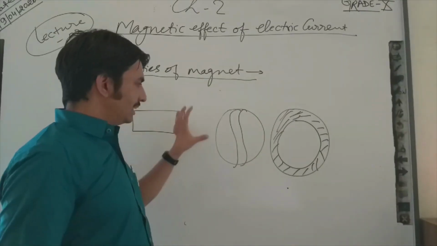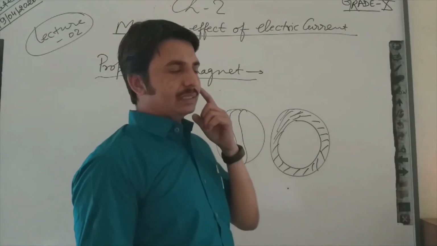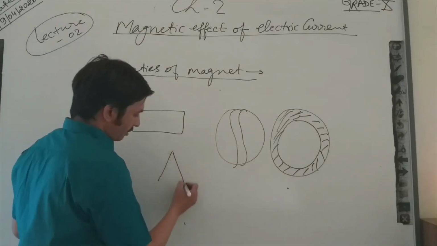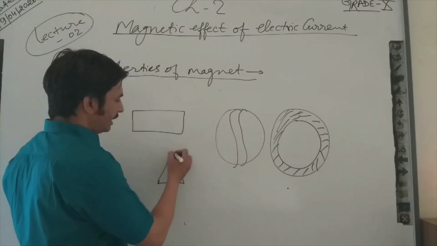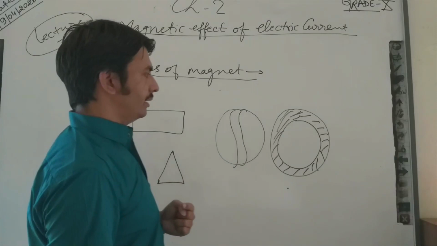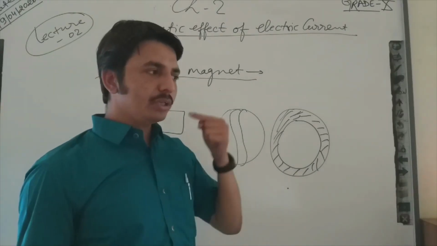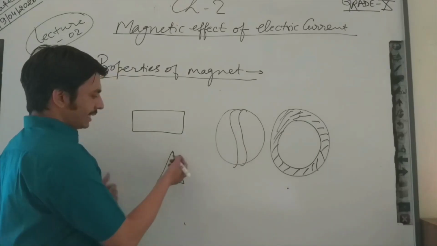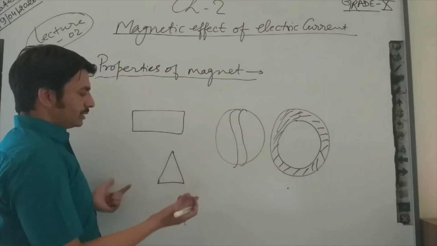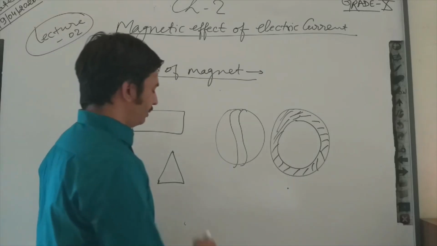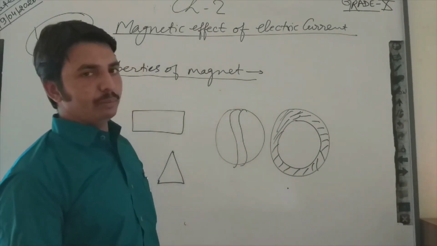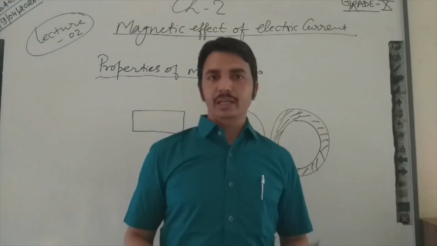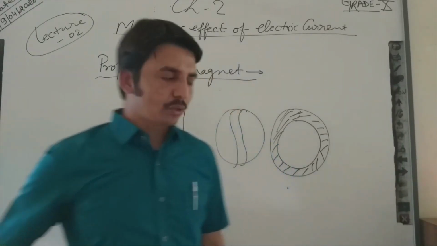So these ends of the magnet are decided during their manufacturing, and this method of deciding their south end and north end, or their current direction, is known as charging of the magnet. Like that, if I have a triangular magnet, which end of this triangular magnet will be north and which end will be south depends on us. At the time of manufacturing, we decide the direction of the electrons.